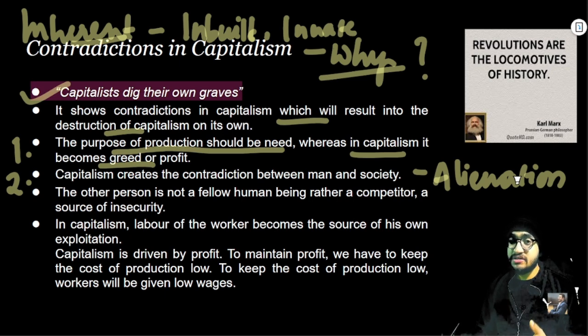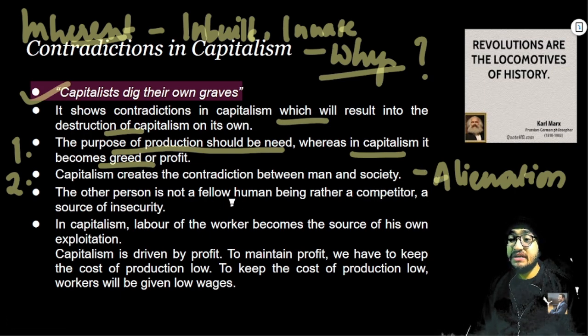We cannot exist without society. But the process of production in capitalist society is such that man gets alienated from the product of his labor. Man gets alienated from his peers or his social people, right? So this is how it creates the contradiction between man and society.